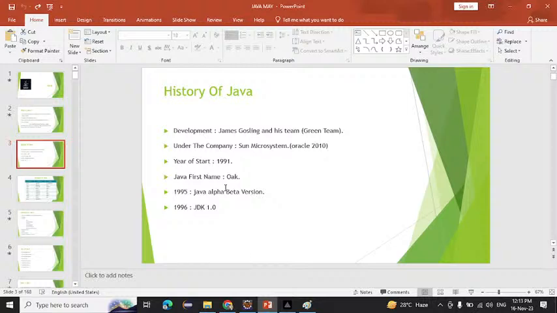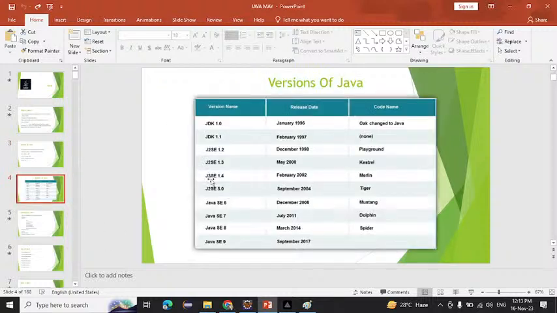Yes, because Oak is already registered by another company, that is Oak Technologies. And after that, in 1995, they released a version, the Java Alpha and Beta version. This is the first version of Java. After every year or every 6 months, they are releasing a new version, like JDK 1.0, JDK SE.